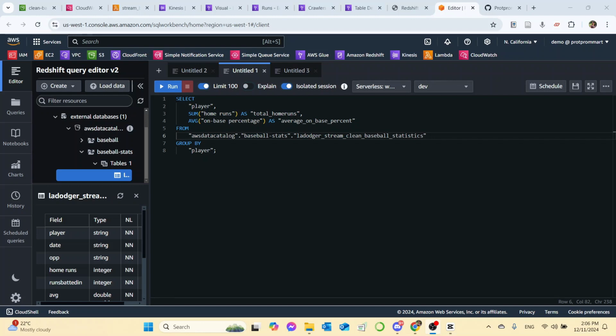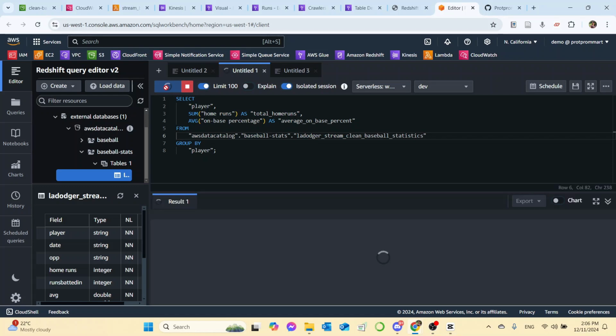So we want to run the following SQL query: select player, sum home run as total home runs, average on base percentage as average on base percentage from AWS Data Catalog, Baseball Stats, LA Dodgers Stream, Clean Baseball Statistics, and we want to group by player. Okay, we want to run that.